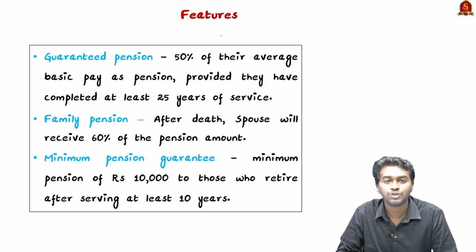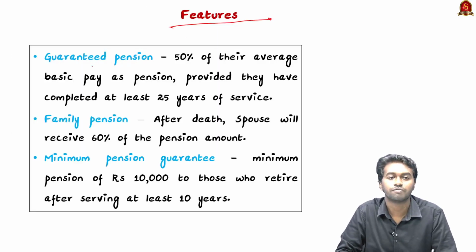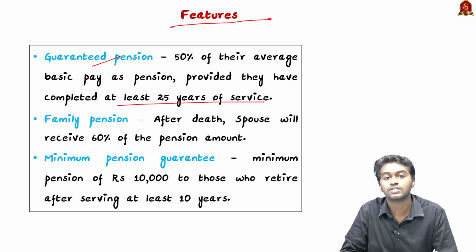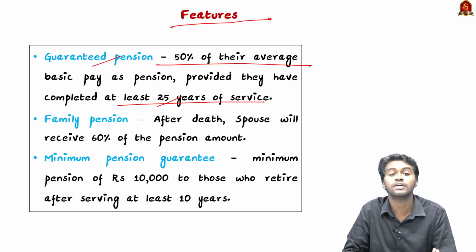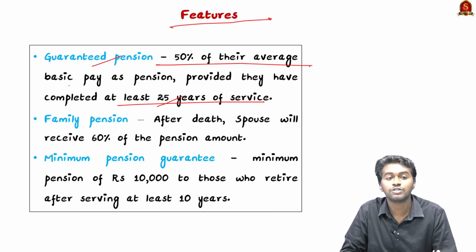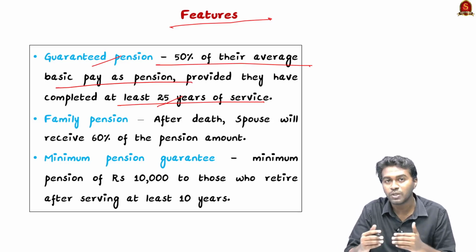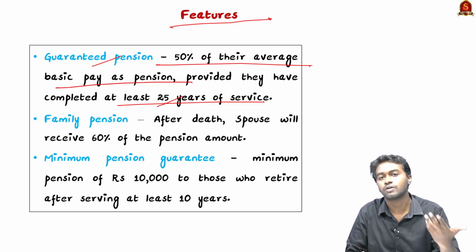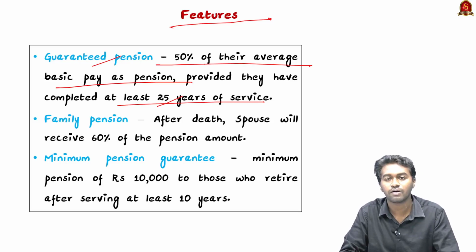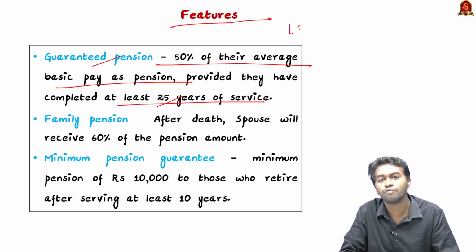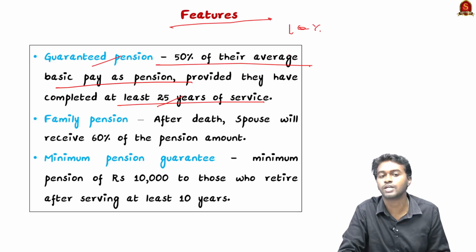So what are the features of this unified pension scheme? First is a guaranteed pension. That means if an employee was in service for at least 25 years, then he or she will get at least 50% of their average basic pay as pension. And this will change according to the duration of their service. For example, if they served only for 10 years, then their pension will also change according to that.